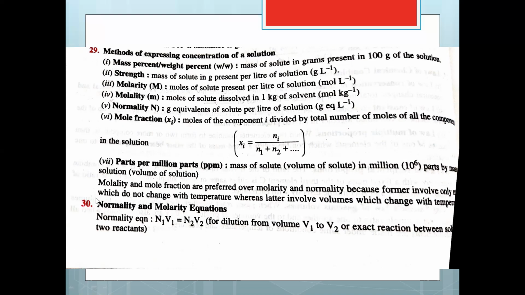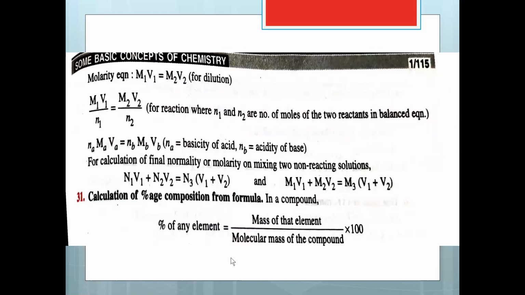Then look at the normality and the molarity equations. The normality equation is N1V1 equals N2V2 for dilution from volume V1 to V2. And the molarity equation is M1V1 equals M2V2 for dilution. And if n1 and n2 are the number of moles of the two reactants in the balanced equation, then M1V1 by n1 equals M2V2 by n2.